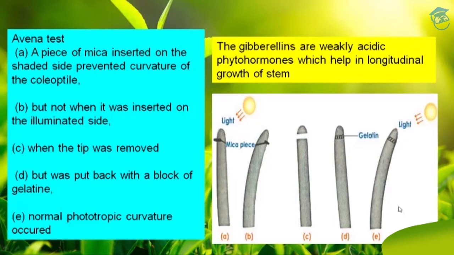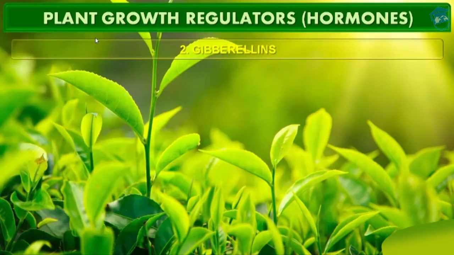And this is E, which is normal phototropic curvature. That means it bent towards the light source, under unilateral illumination. So gibberellins are weakly acidic phytohormones which help in the longitudinal growth of the stem, students. That confirms the Avena test.